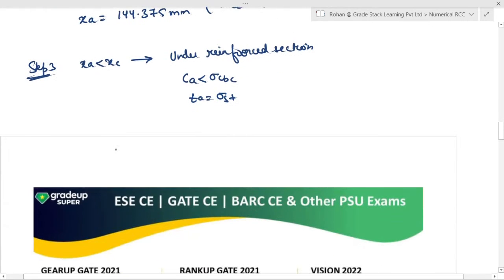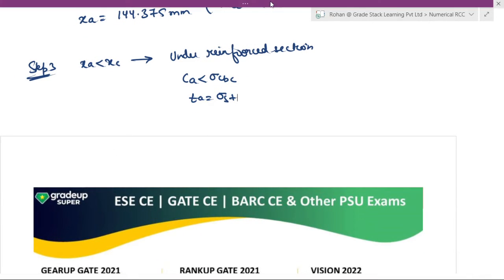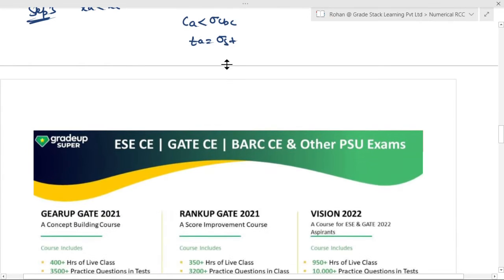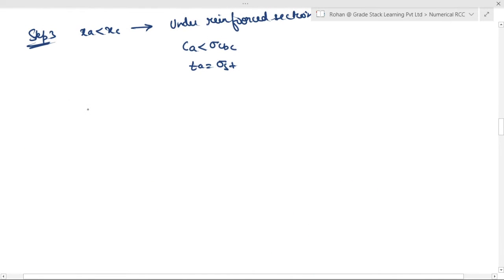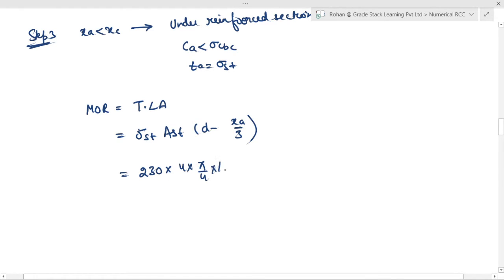So your moment of resistance will come out to be equal to T force into lever arm, which is equal to sigma ST into AST into D minus XA by 3, which is equal to sigma ST is 230, AST is 4 into pi by 4 into 16 square, into D is 700 minus 144.375 divided by 3.